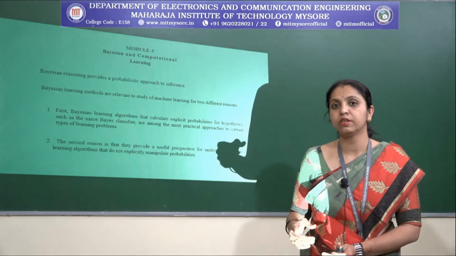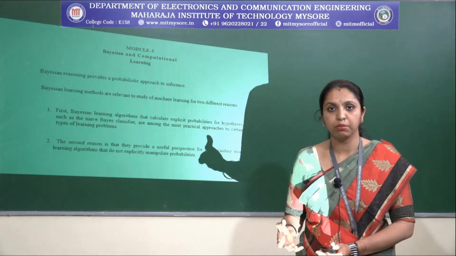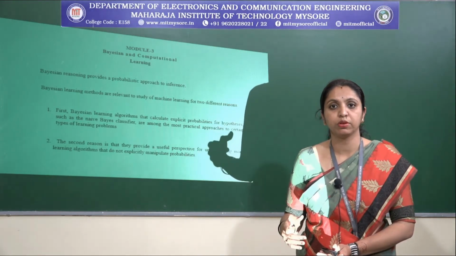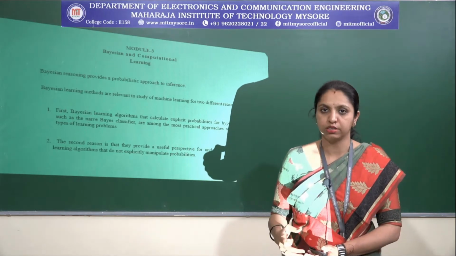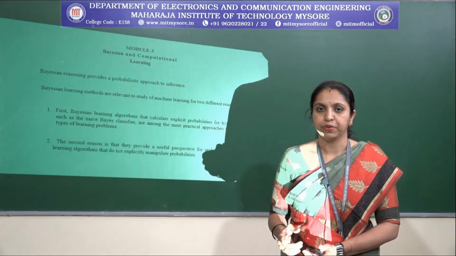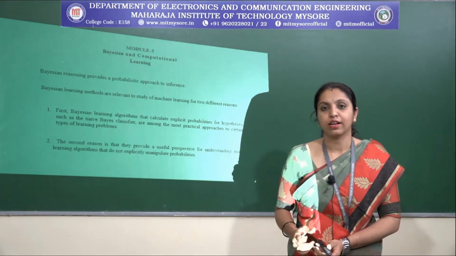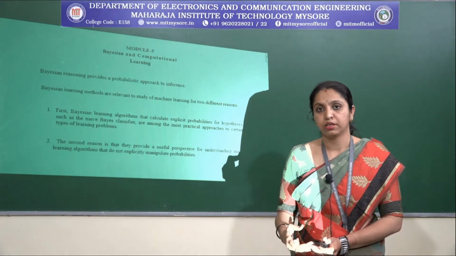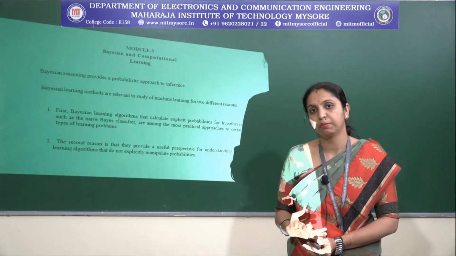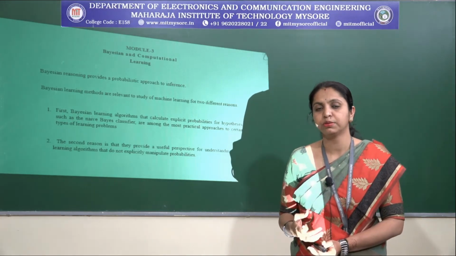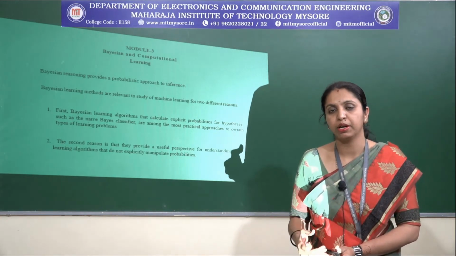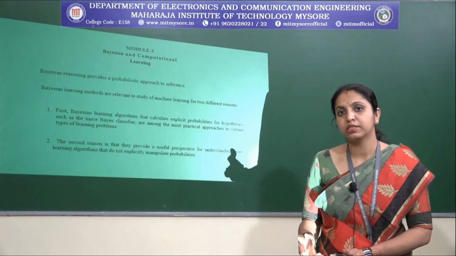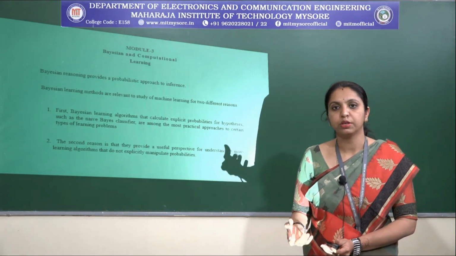Sometimes even a hypothesis can be eliminated when it is not found to be consistent with the observed data. Another feature is that prior knowledge can be combined. Prior knowledge is very important in Bayesian learning, and it can be combined to determine the final probability of a hypothesis.